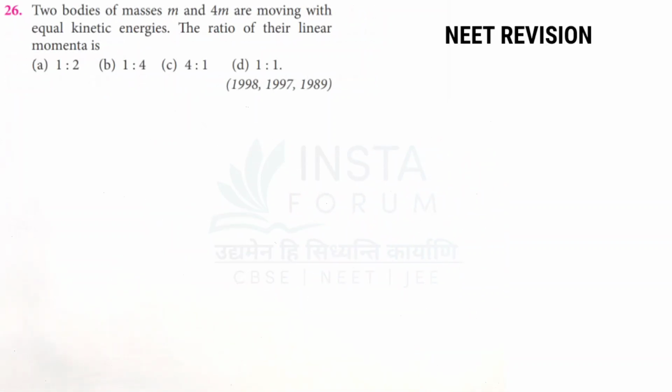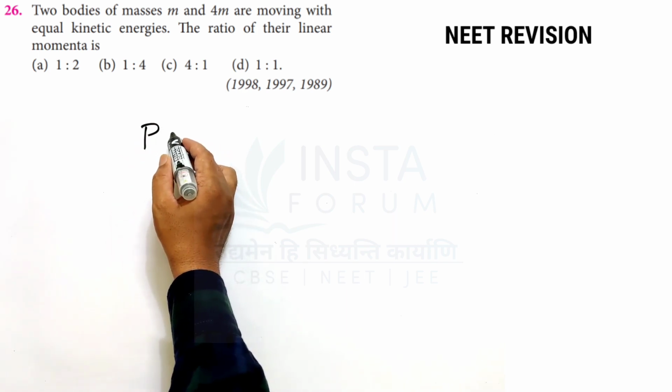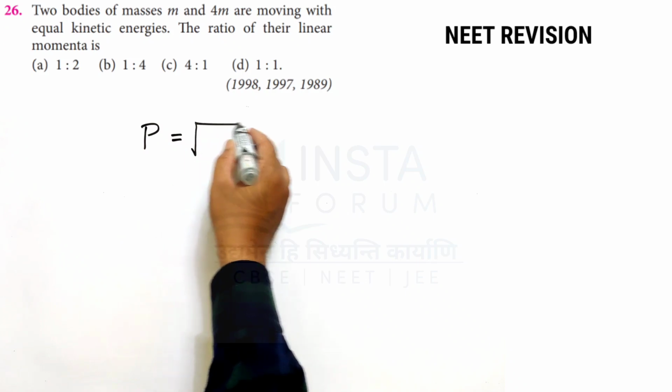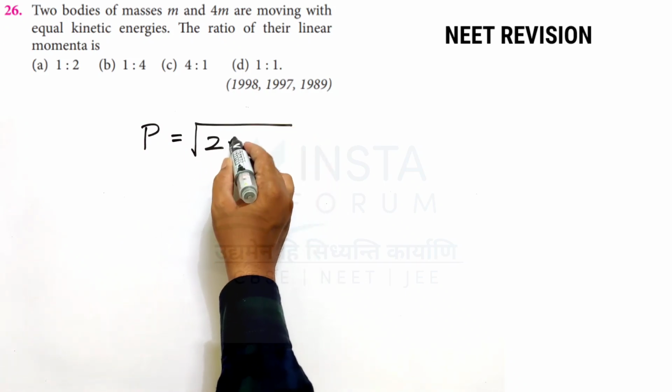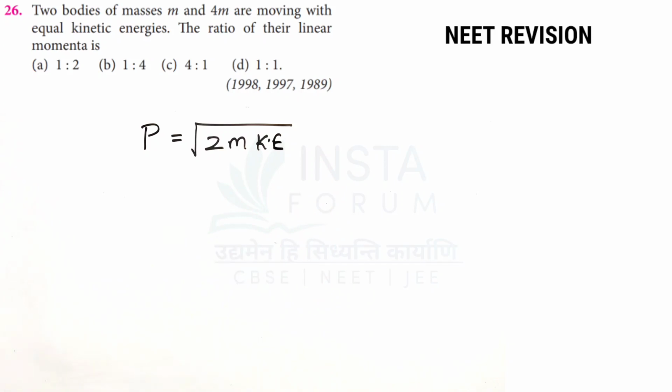And one more question of this type. It is given that two bodies of masses m and 4m are moving with equal kinetic energies, then the ratio of their momentum is. So here you see we have to find the ratio of the linear momentum. We know the formula of linear momentum in terms of kinetic energy is P equal to root over of 2m into kinetic energy, root over of 2m KE.